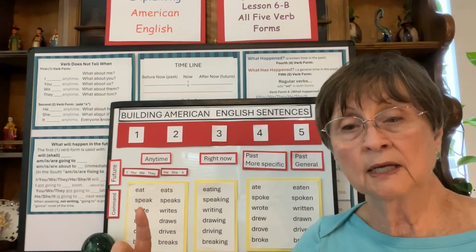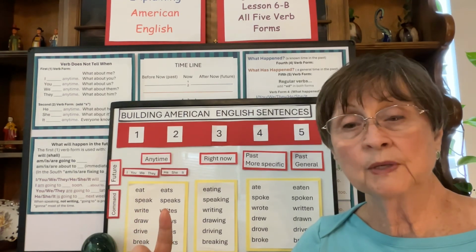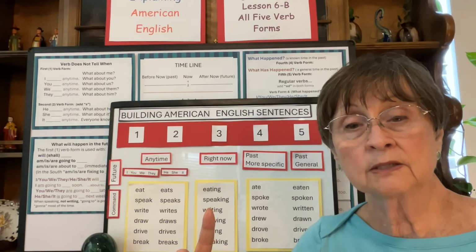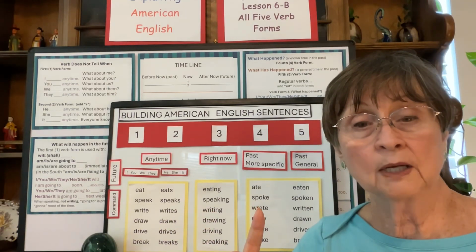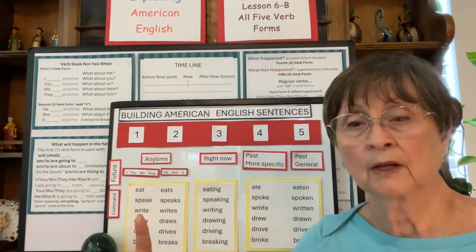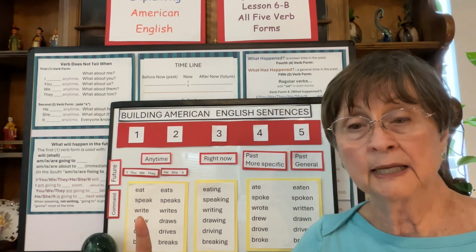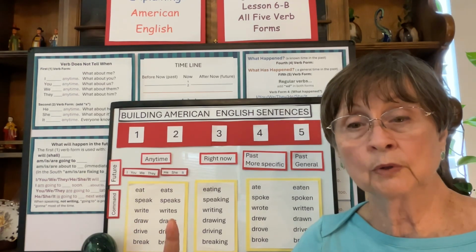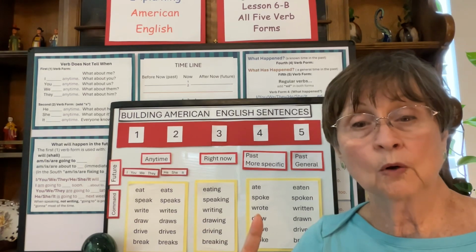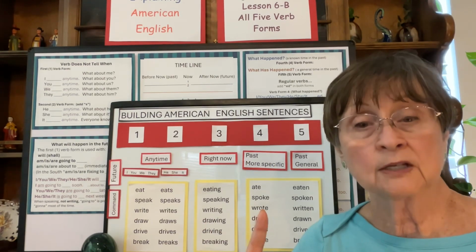They speak English. He speaks Japanese. They are speaking Chinese. He spoke Korean. They have spoken in Russian. I write a letter. He writes a book. They are writing notes. She wrote a list yesterday.